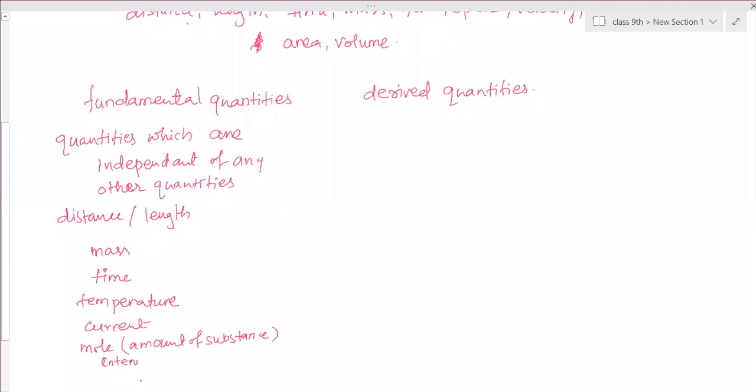Ma'am, you told us mass and weight are not the same. Then is weight one of the fundamental quantities? No. Weight is dependent on mass. By knowing the mass, we can calculate the weight. Okay. And derived quantities are quantities which are dependent on fundamental quantities, quantities which are dependent on other physical quantities.